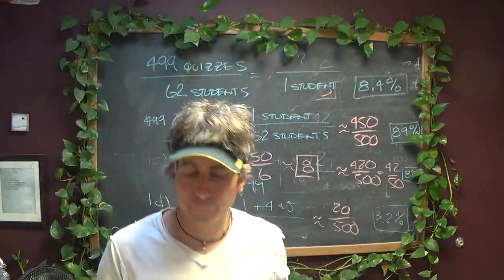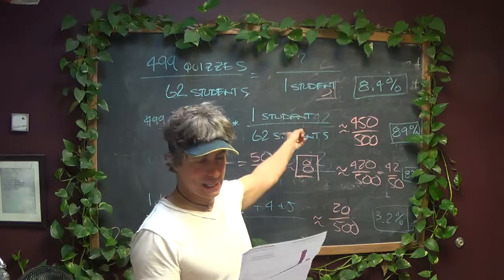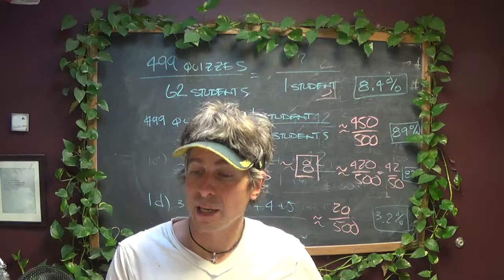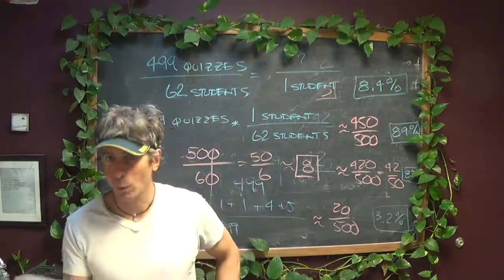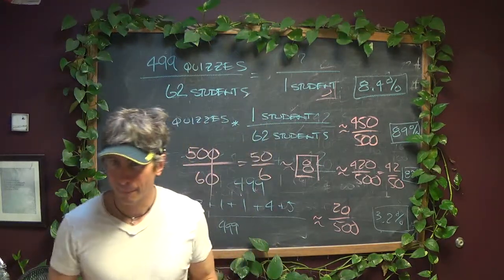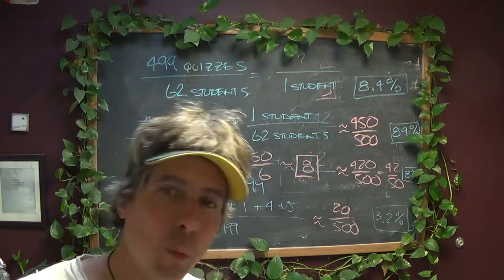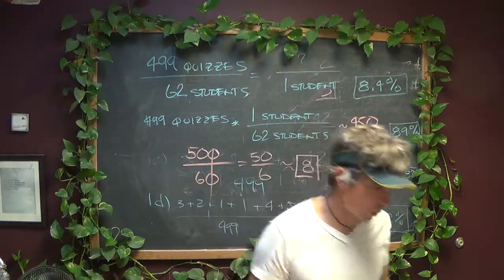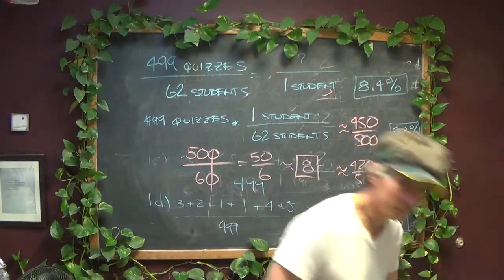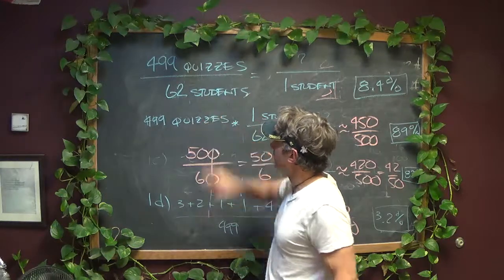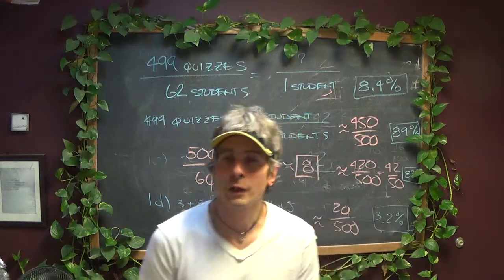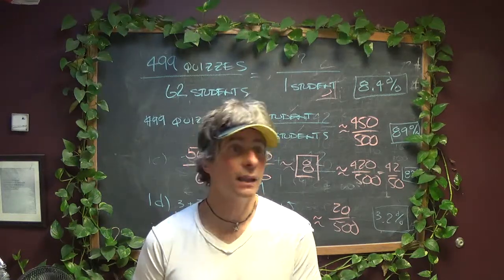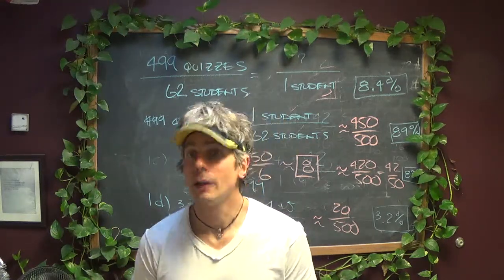Okay, so look at the last number you just calculated, 8. Does this mean that each student needs to do 2 more quizzes to reach that minimum? Why or why not? Write a sentence or 2 explaining. So based on what we talked about in class today, that should be able to help you answer this question. Does taking the 499 and dividing it across the 62 students, that's an average of 8 quizzes per student, which is what has happened in my classes. My classes, on average, have done 8 quizzes per student.